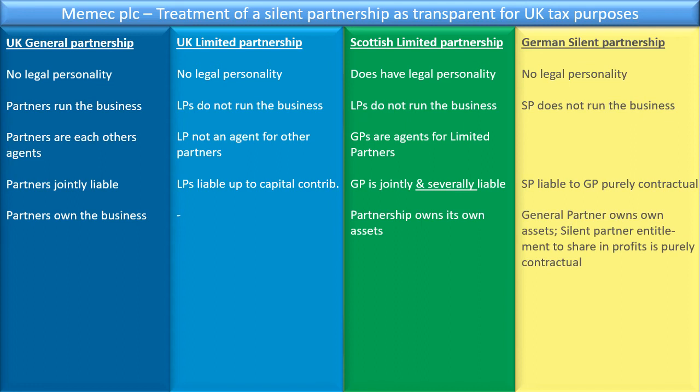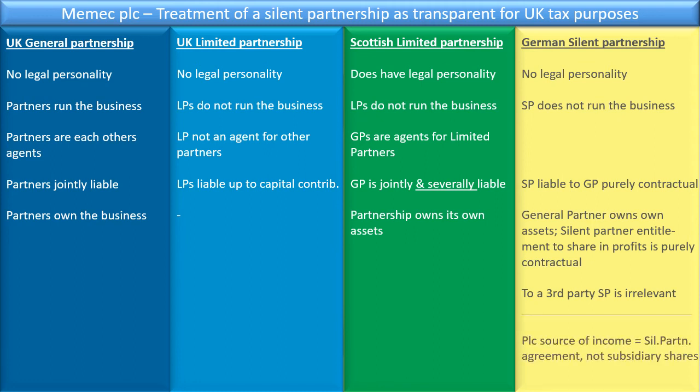It's not a liability in law. And the general partner owns its own assets. The silent partner's entitlement to a share in the profits is purely contractual. So there's no part that the silent partner has in the assets of the general partner. And for third parties, that's why it's called a silent partnership. They may not even know that the silent partnership exists, so it's completely irrelevant.